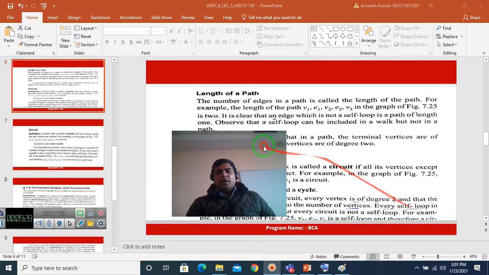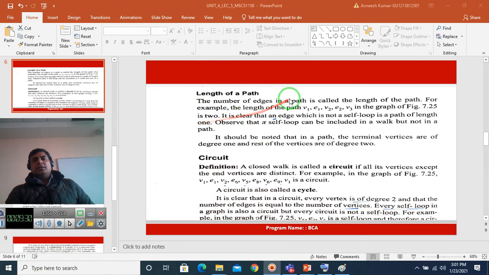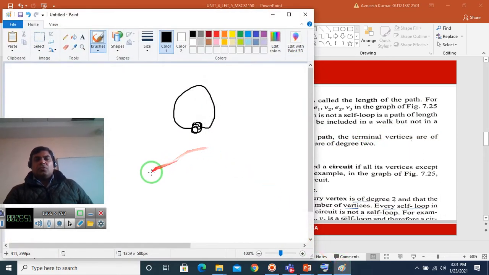so the path length is the number of edges covered in the route, in the sequence. A self loop cannot be covered in a path. It should be noted that in a path the terminal vertices are of degree 1, and the rest of the vertices are of degree 2, because no vertex has been repeated.